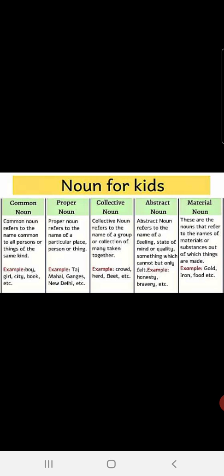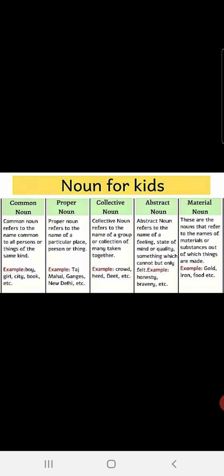Crowd, herd, fleet, etc. Abstract noun refers to the name of a feeling, state of mind or quality, something which cannot be seen or touched, only felt. Honesty, bravery, faithfulness, all these are feelings.